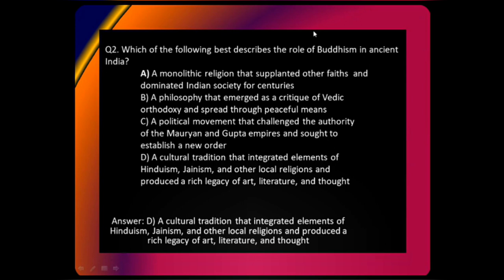Next, look at this question. It has the very important keyword best describe, right? We discussed this, that best describes means that all these four options will be correct. I can tell you that almost three statements in this question are correct, but only one is the correct answer. Why? Because that will best describe the role of Buddhism. All right. So whenever you're studying anything, try to understand the basic concept behind that thing, because this question will be asked.